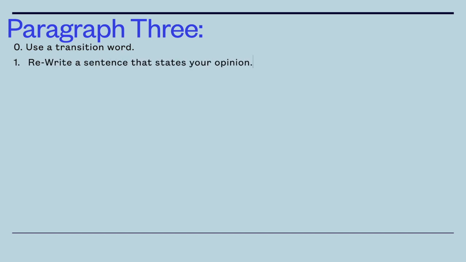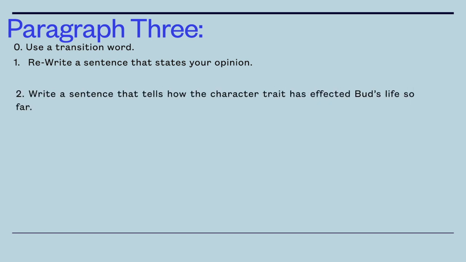Paragraph 3, you're going to need to use another transition word. Probably this time you're going to say to conclude, right? Because it's only 3 paragraphs. Then you're going to rewrite the sentence that states your opinion again. I know you've said it like twice already, but this is kind of how you write. On the conclusion, state it for the 3rd time. Like, therefore you can see why Bud is so strong. Therefore you can see why Bud is so friendly. Okay? And now you're going to write a sentence that tells how the character trait has affected Bud's life so far.